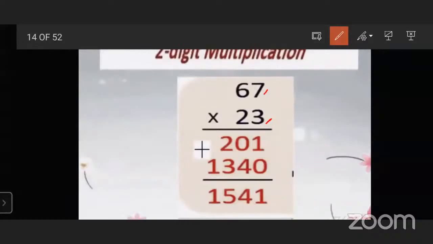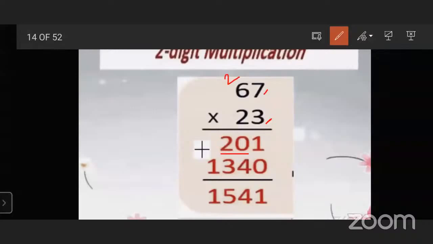So 3 sevens are 21. In that, 2 is carry over and 1 is written under 3. Then we multiply 3 with 6. 3 sixes are 18. 18 plus 2 is 20. So we write here 20. Means 201 will be the answer of the first operation.